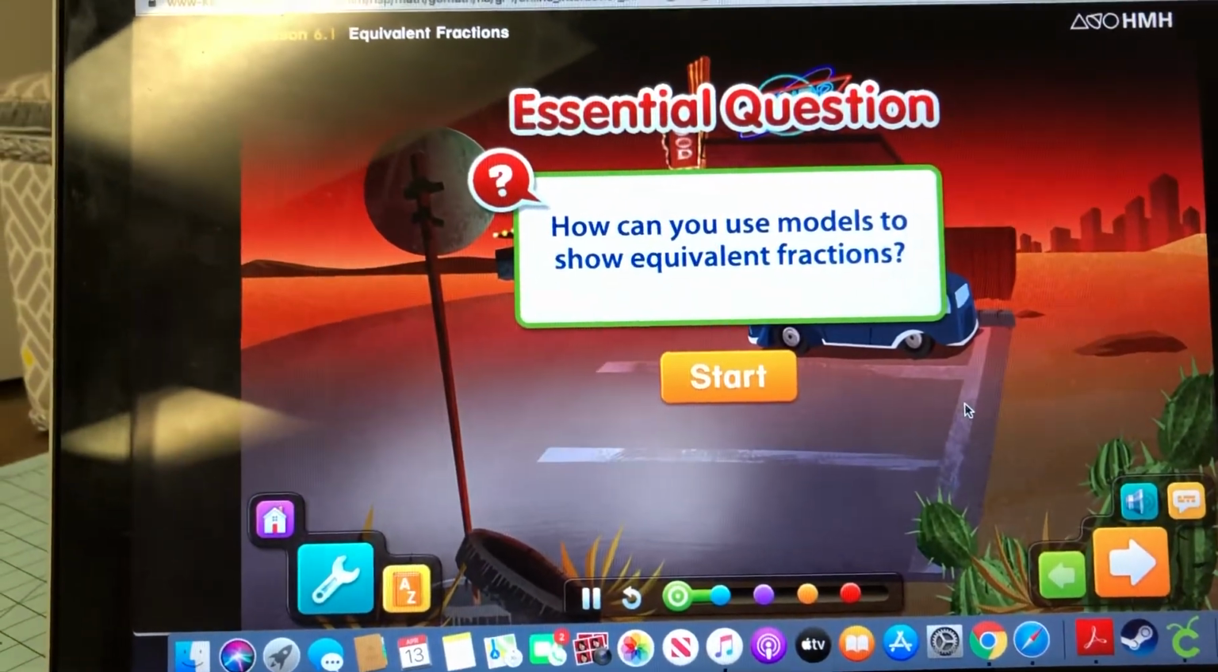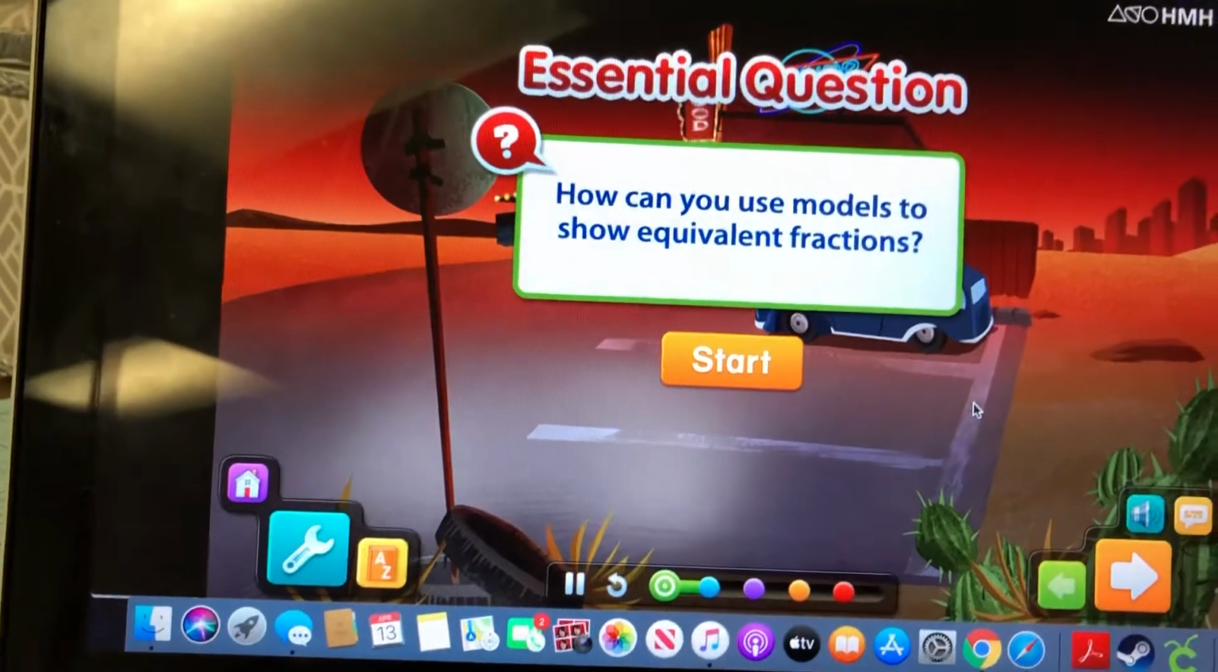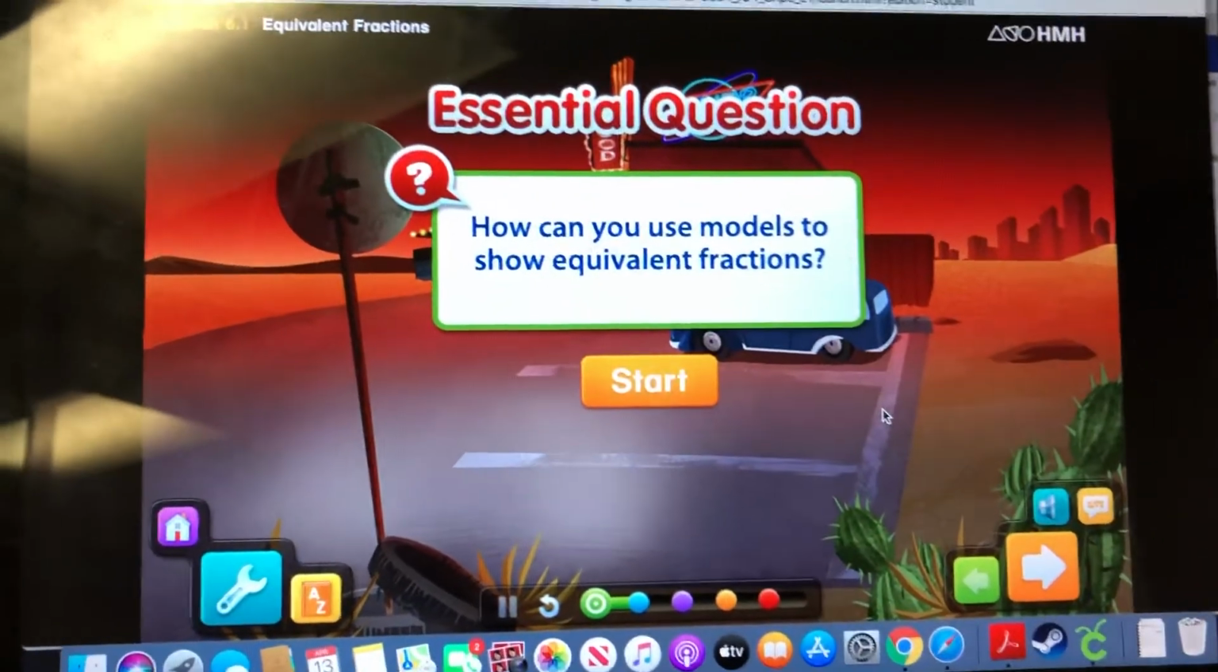Okay, I'm not going to... How can you use models to show equivalent fractions? It always does that to me. It starts talking when I'm talking.